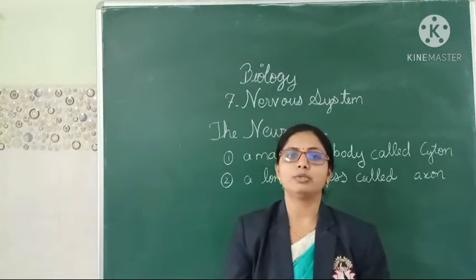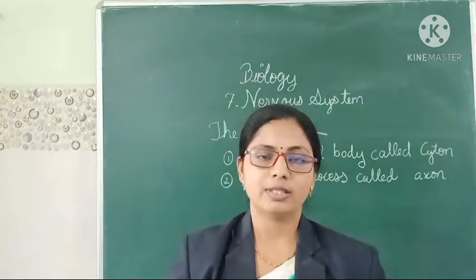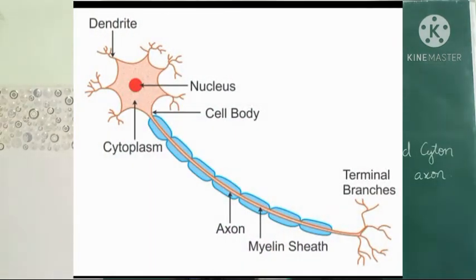So let us have a look at this diagram and study the neuron. This is a diagram of a neuron, or we can say a nerve cell. The cell body contains a nucleus. The dendrites are cytoplasmic extensions of the cell body. From the cell body arises one long process called the axon.